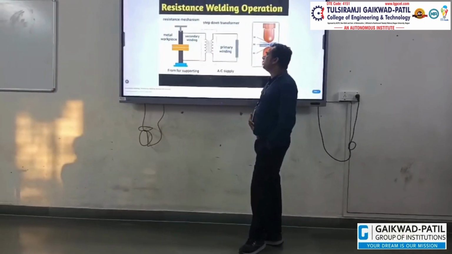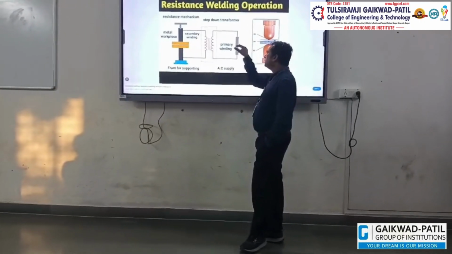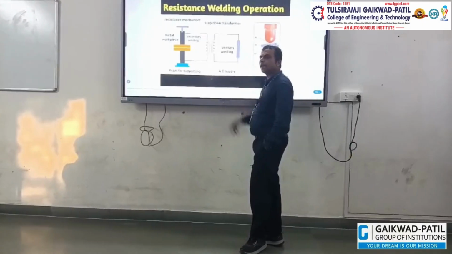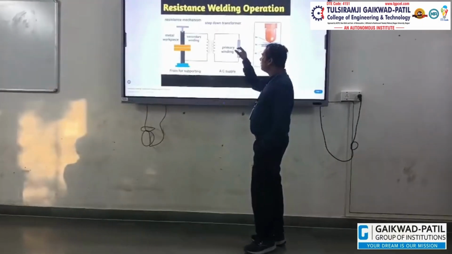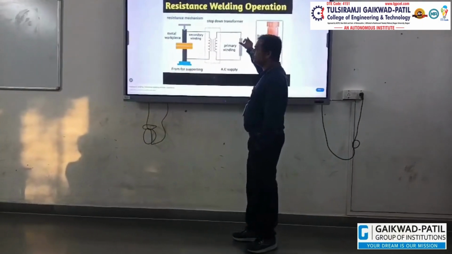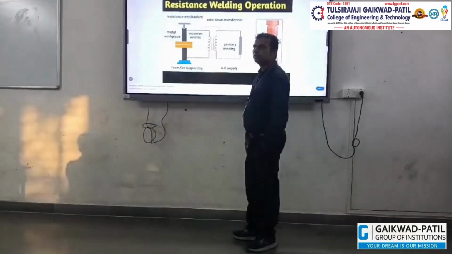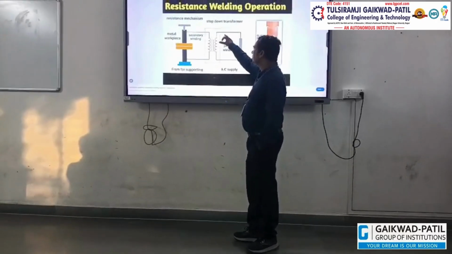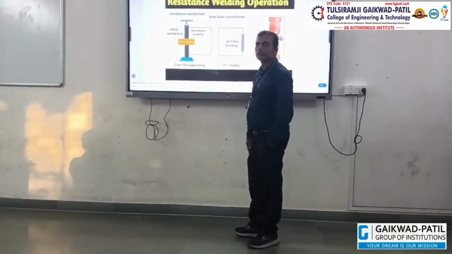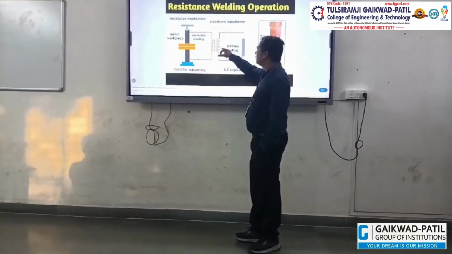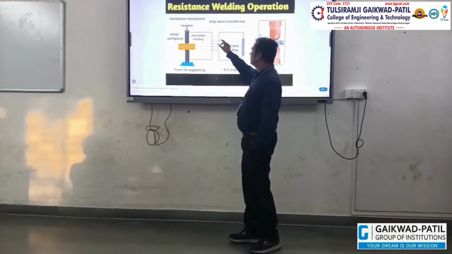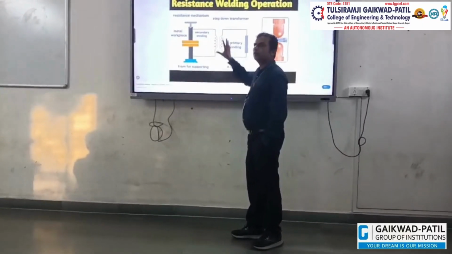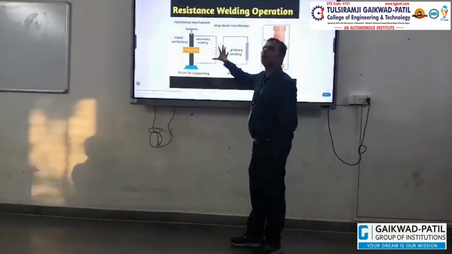In resistance welding, this is the primary supply source. We can also call it the AC power supply. In an AC power supply, the power has positive and negative charge. So the simple AC current and voltage pass through the primary winding, and this is continuously induced in the step down transformer, where we have used a step down transformer.